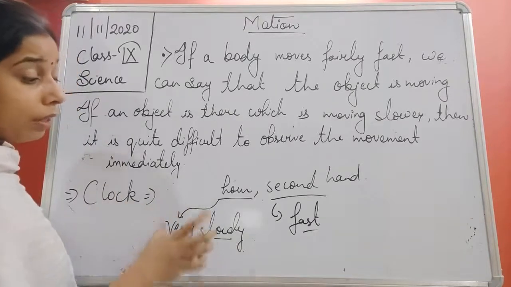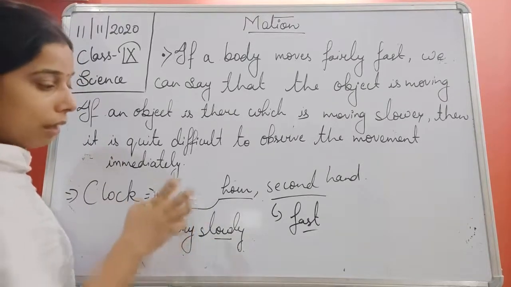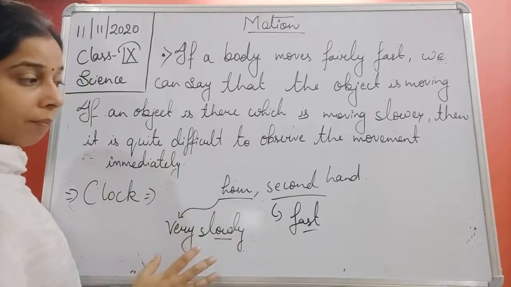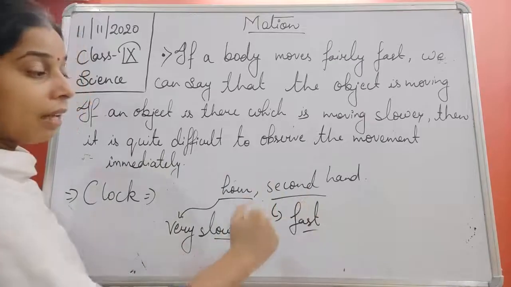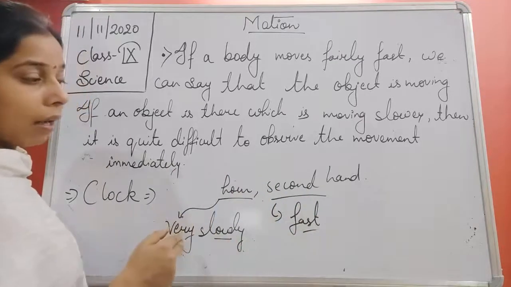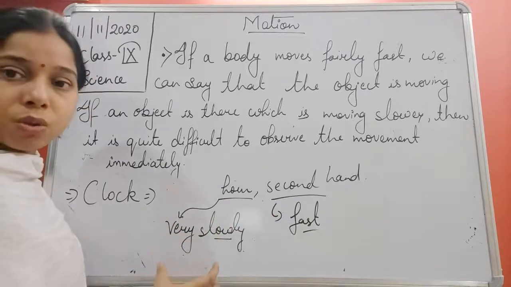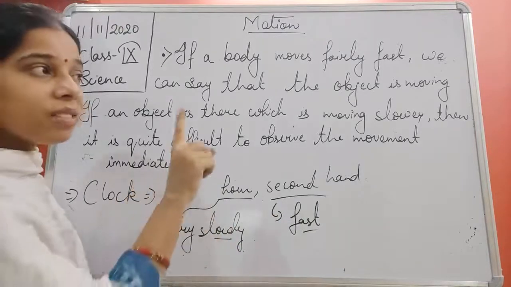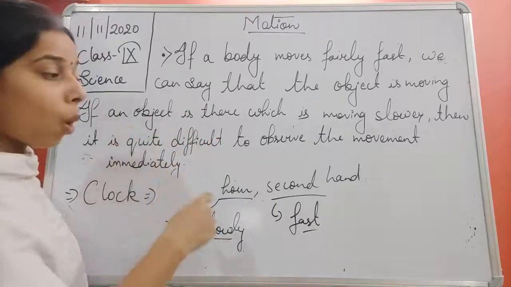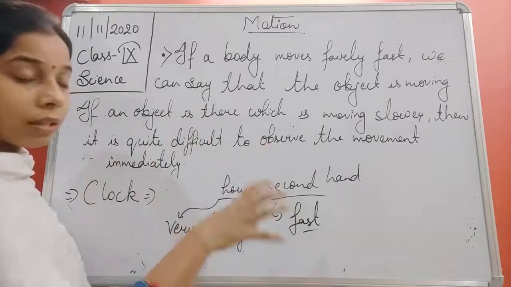One hand moves very slowly, that is why it is quite difficult for us to observe that this particular hand is moving. But in case of the second hand, since the movement is quite fast, it is very easy for us to recognize it. So when you see the second hand moving, you can say that the clock is working.